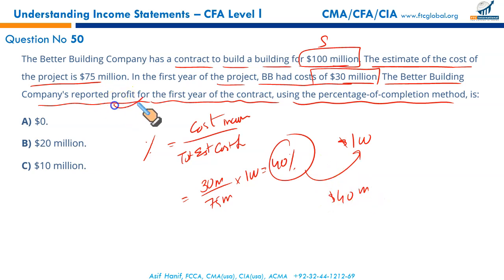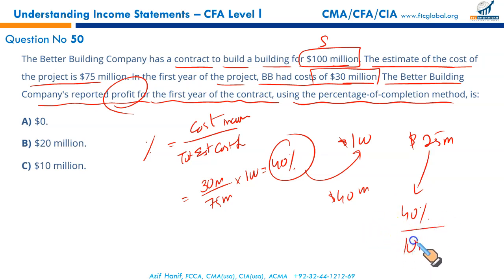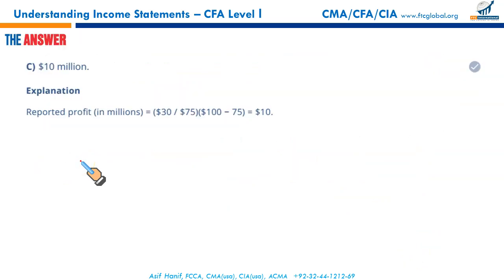Since we need the profit figure, in order to calculate profit, you need to calculate the overall profit of the project, 100 million less 75 million. So the project's profit is 25 million, out of which you have earned 40% of this. So 40% of 25 million is 10 million. This is the profit you can recognize in the current period, and this is the revenue. This is the profit. So since we needed the profit, that makes C our correct option, and as you can see, C it is.